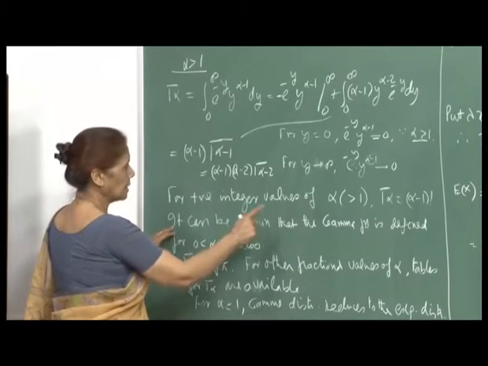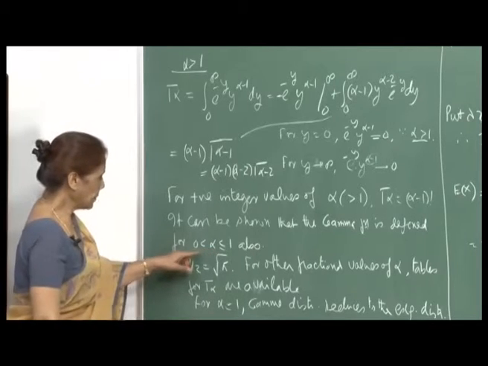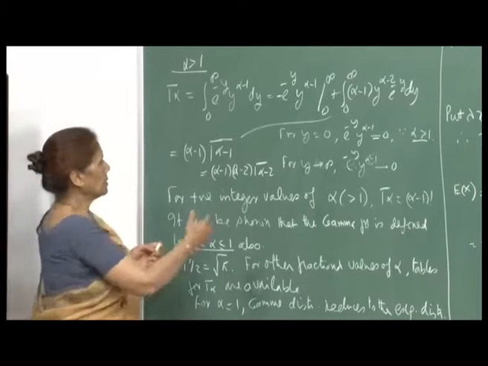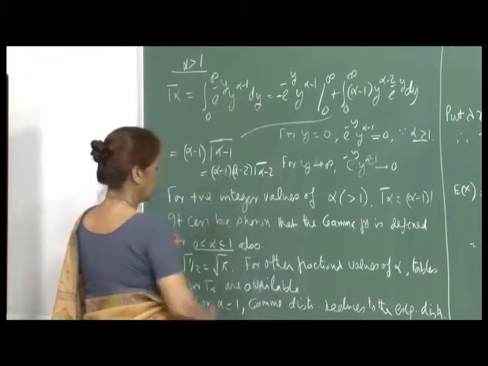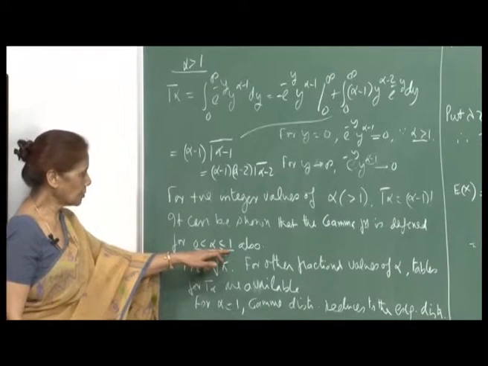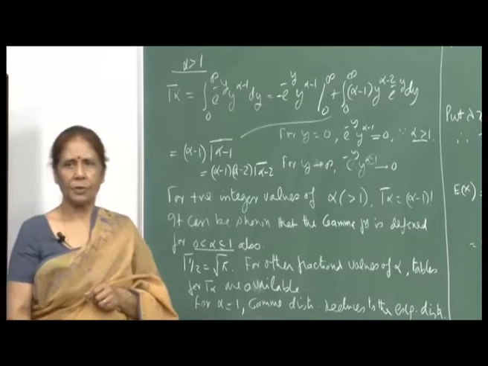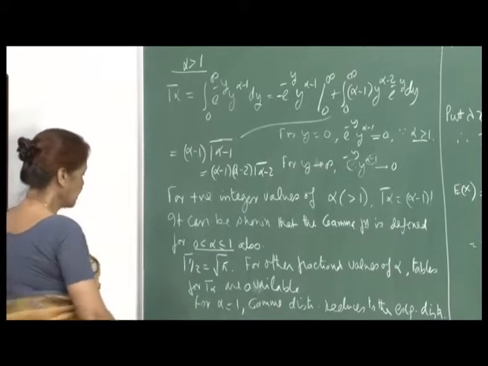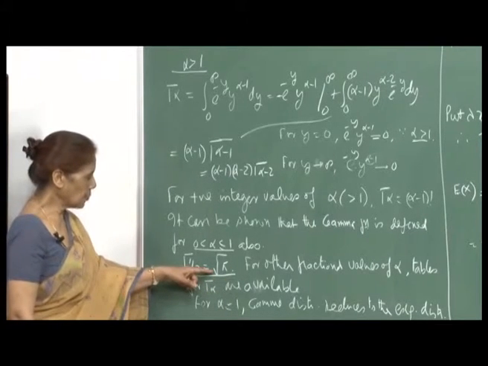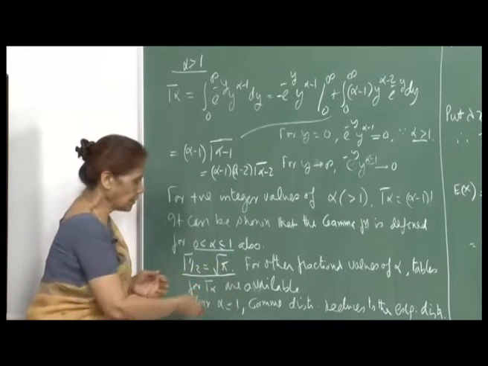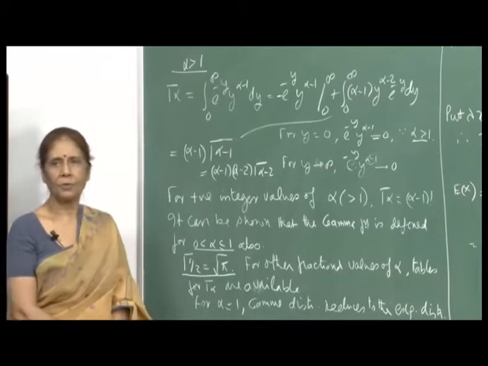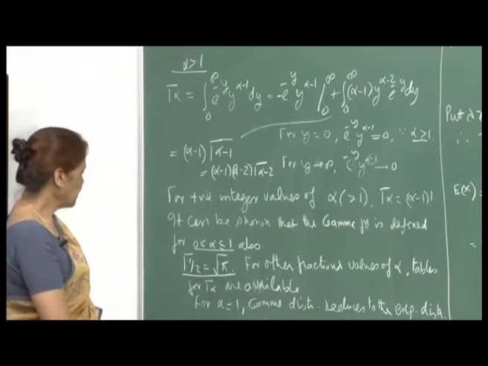Now, it can also be shown that the gamma function is defined for alpha between 0 and 1. We can also show that the integral is defined, that is it will be a finite value. So, for all values of alpha between 0 and 1, the integral is also defined. That means, gamma alpha is defined for alpha between 0 and 1. And one important value is gamma 1 by 2, which is root pi. And this integral we will obtain these values later on in the forthcoming chapters. So, I will talk about fractional values of gamma alpha, alpha between 0 and 1.